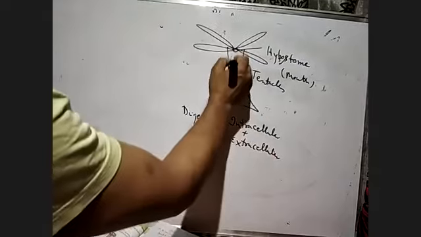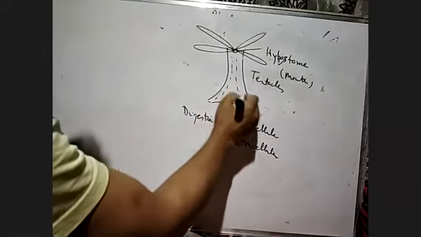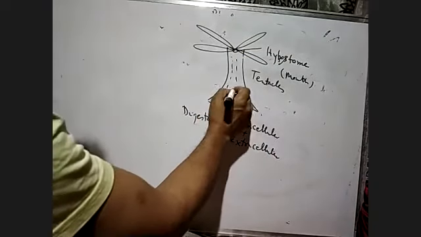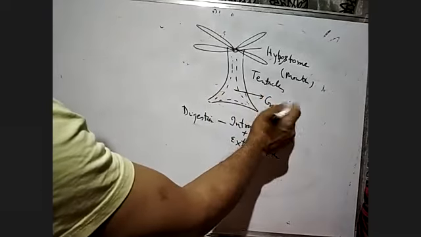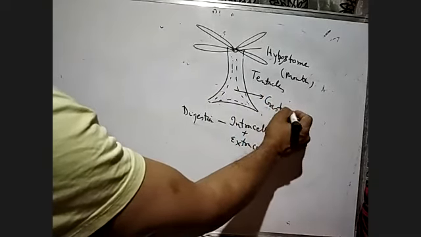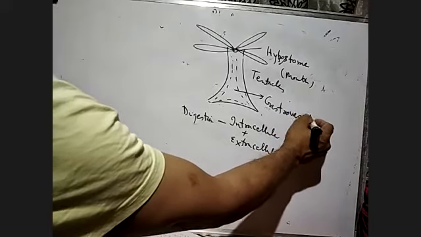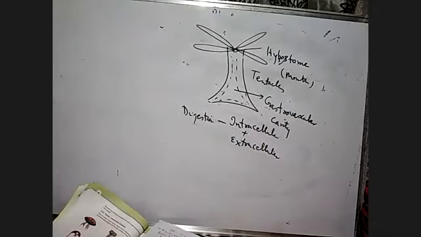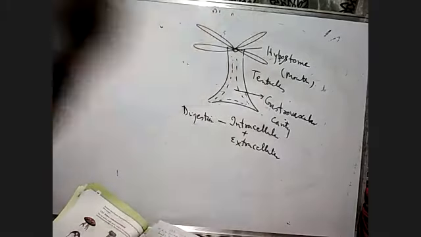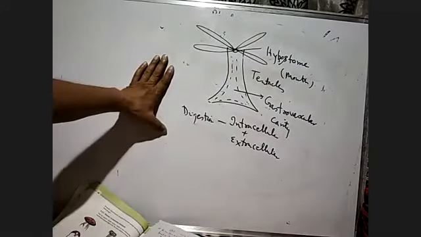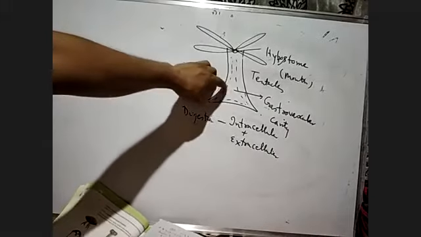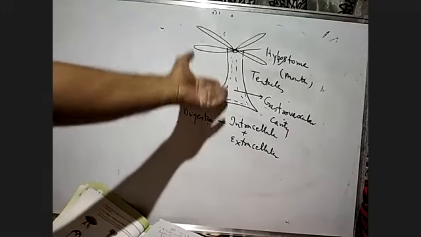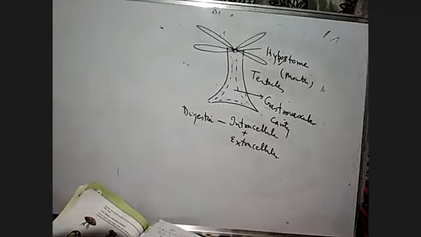Because in the Hydra or any other Coelenterata, there is a cavity inside called the gastrovascular cavity. So digestion sometimes takes place inside the cell, and sometimes outside the cell in the gastrovascular cavity.